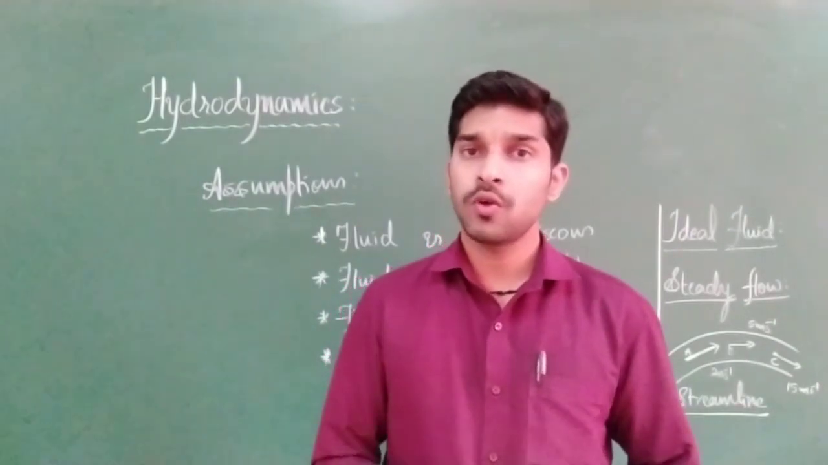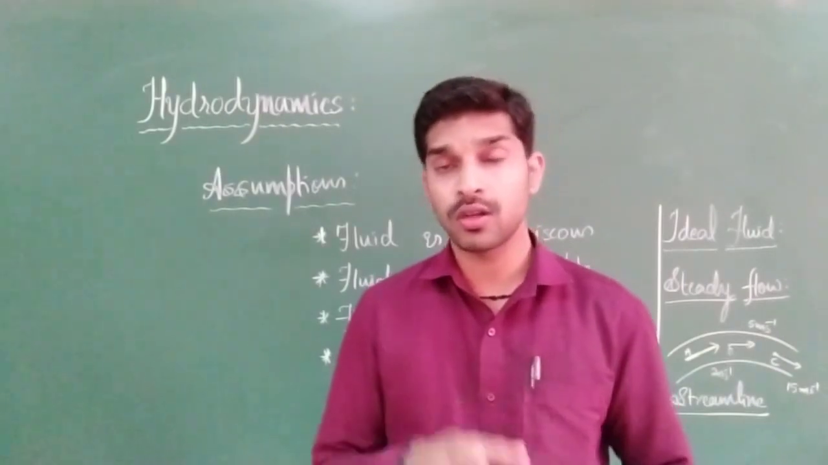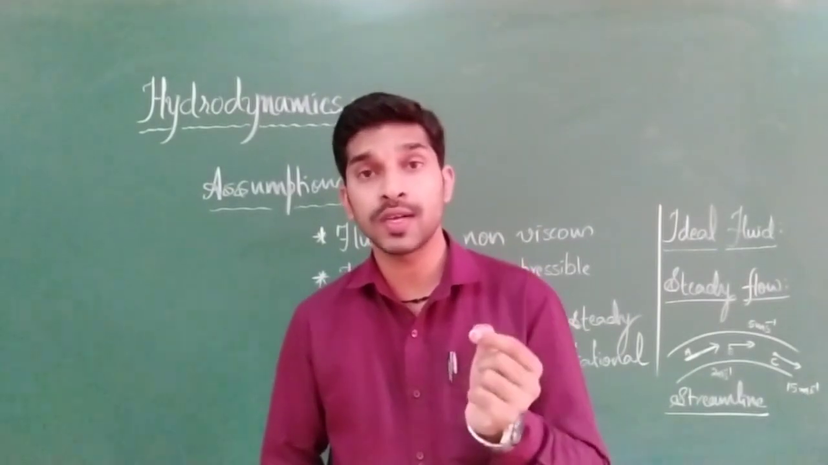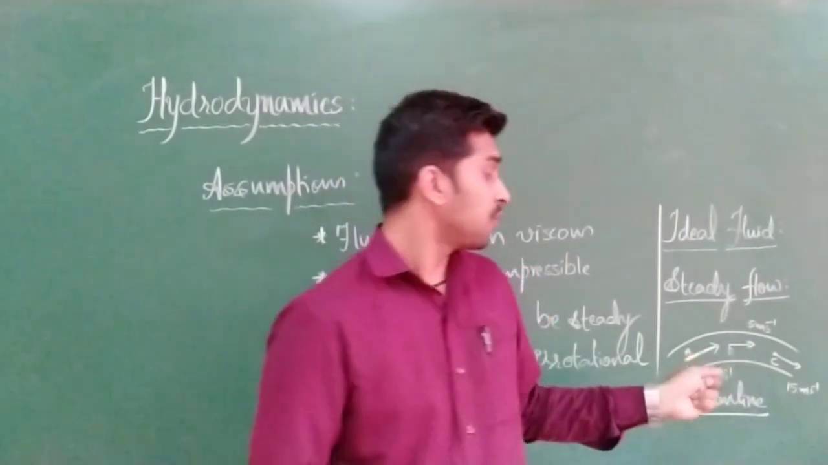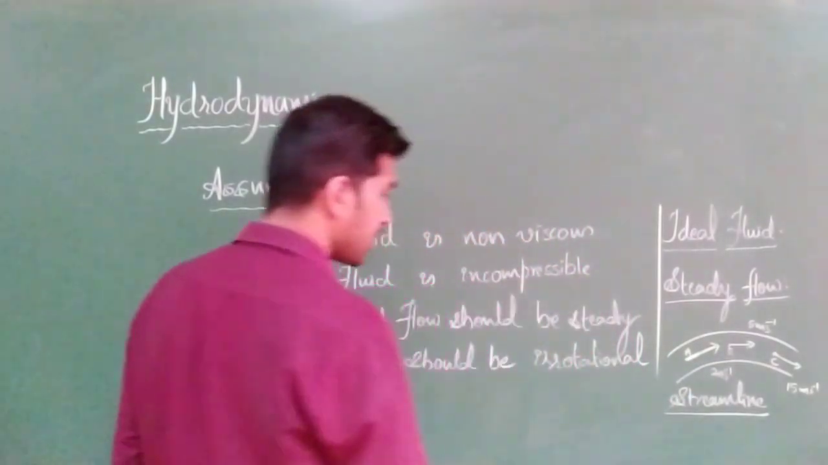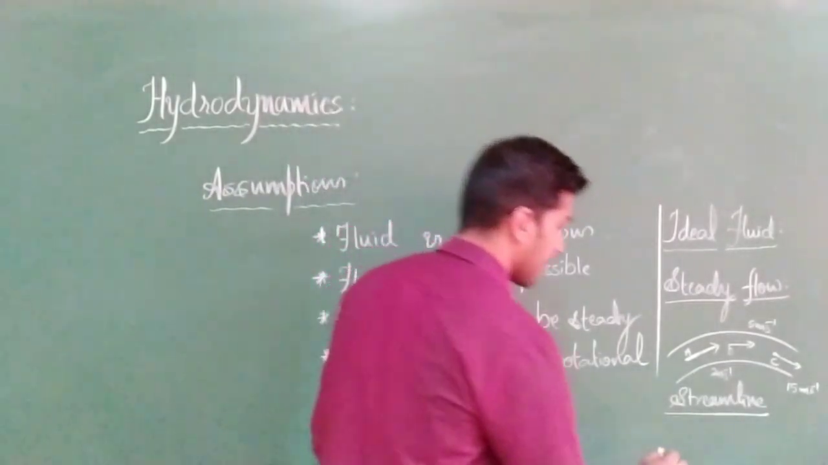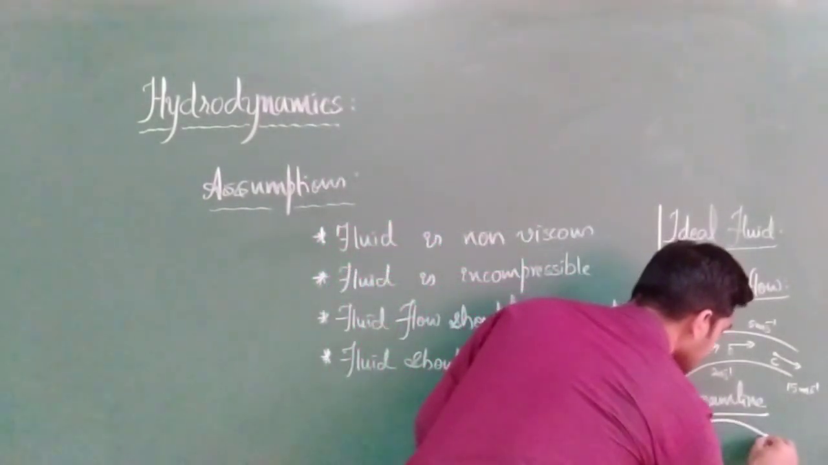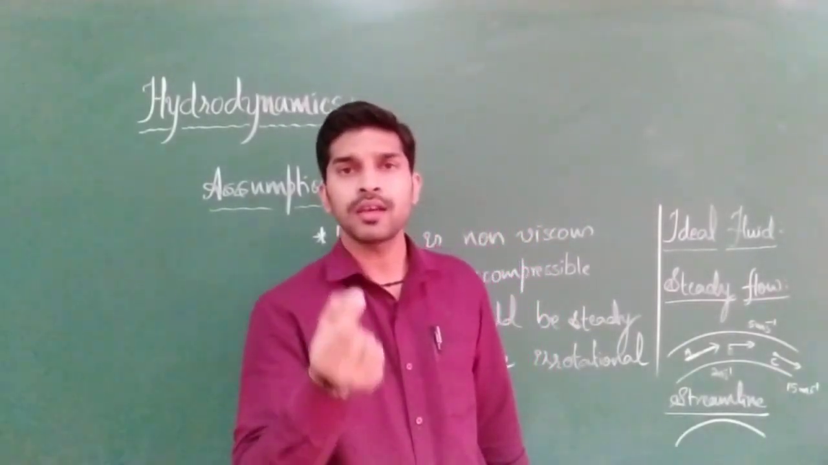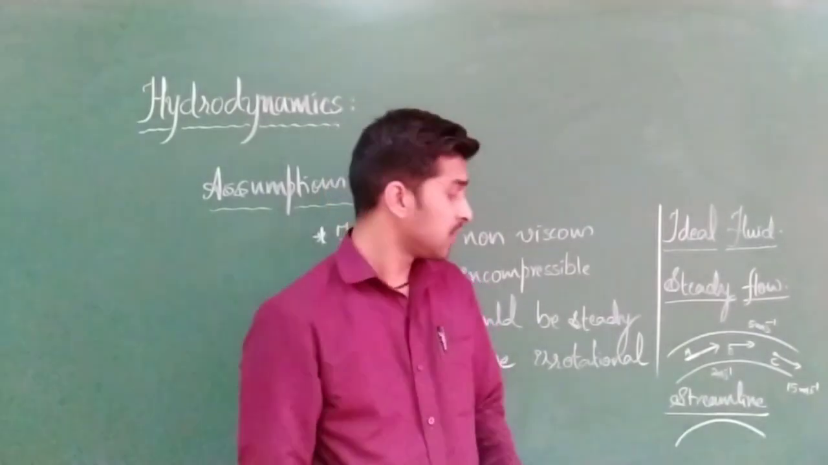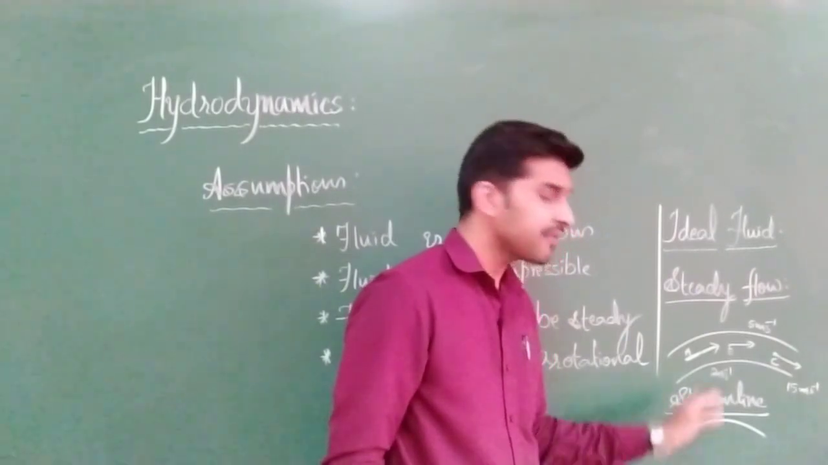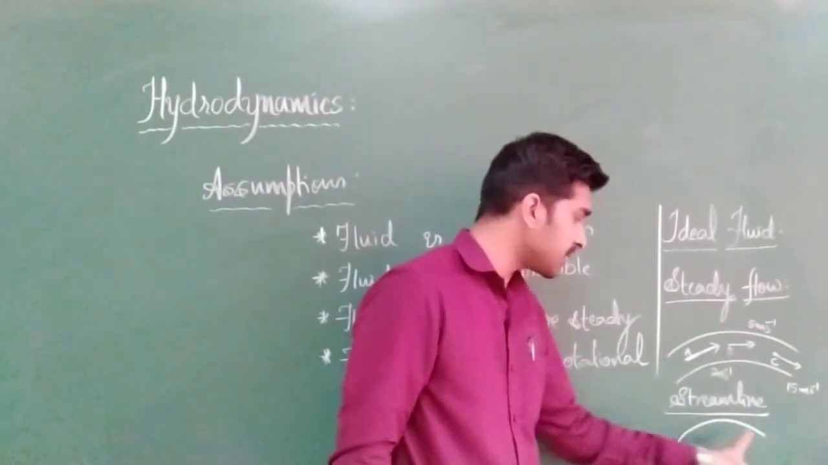For a given point on a streamline, if we draw a tangent at that point, that tangent will give us the direction of velocity at that point. Imagine where I can draw a streamline. Can you see here? Okay. We have a streamline in this manner. This is nothing but the path followed by a single small particle of the fluid. When we consider a small particle of the fluid, it is traveling in some path. That path is nothing but this path.